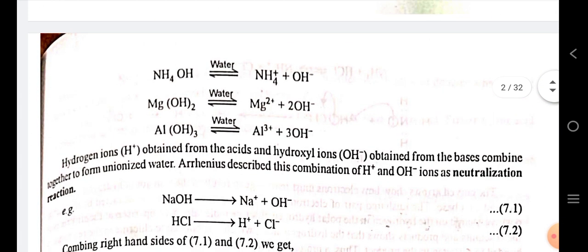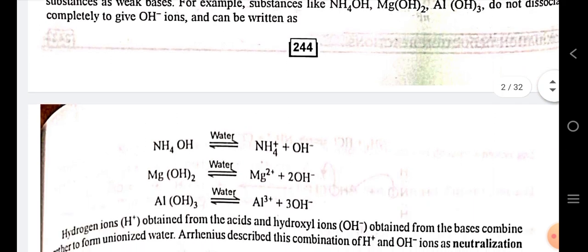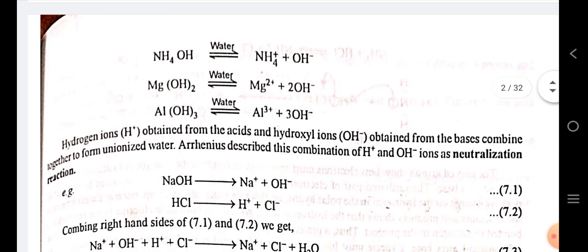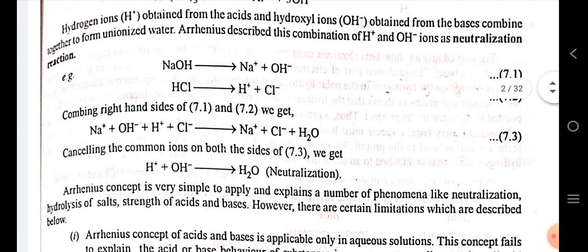So Arrhenius named these bases as weak bases. After that, hydrogen ion obtained from the acid and hydroxyl ion obtained from the base combined together to form unionized water. Arrhenius described this combination of H+ ion and OH- ion as a neutralization reaction.